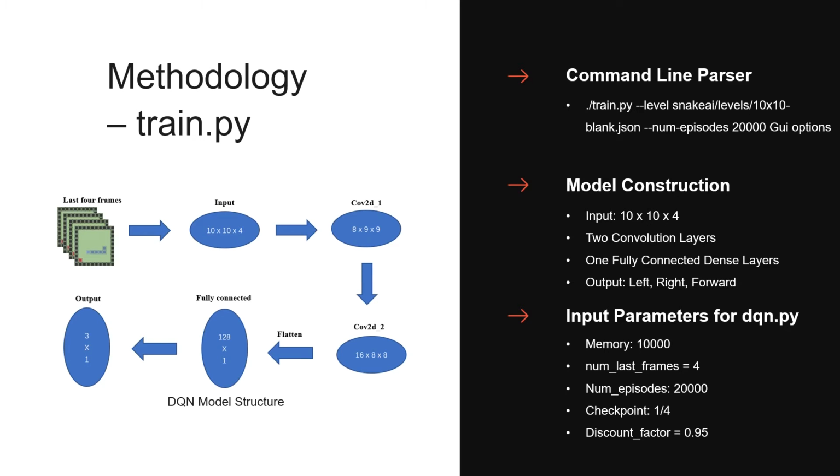The train.py also passes input parameters to the dqn.py, like memory, number of last frames, number of episodes, checkpoint frequency, which is 1/4, and it means it will save the model every 5,000 episodes, and the discount factor, which is how the future will affect the current state.